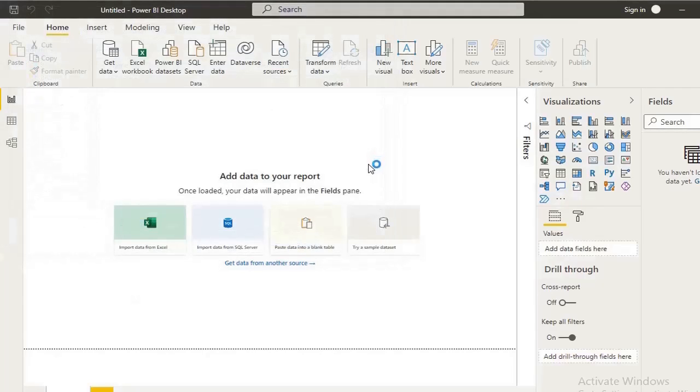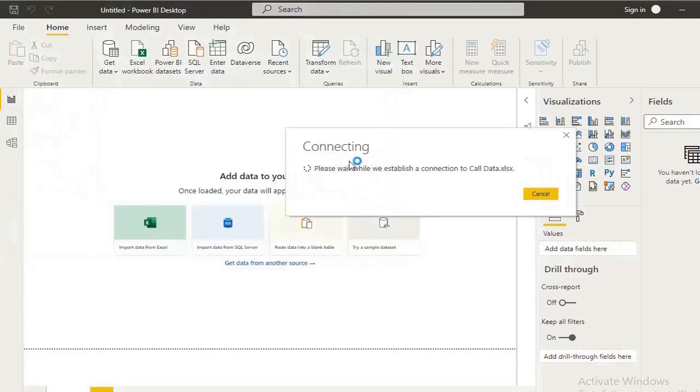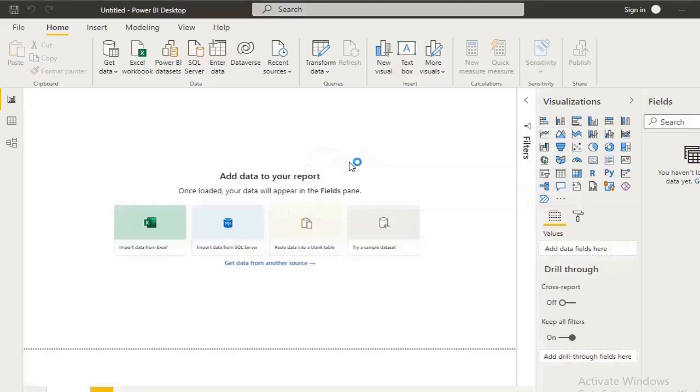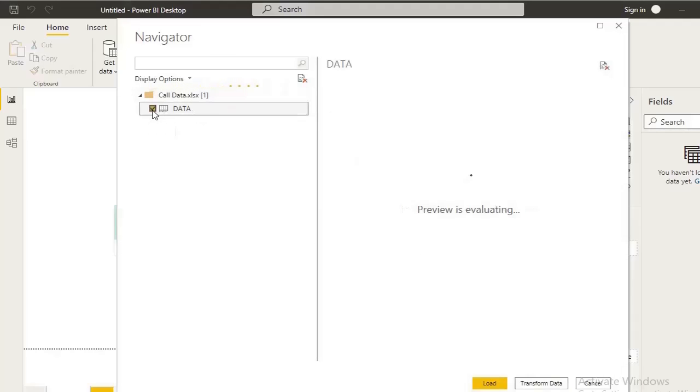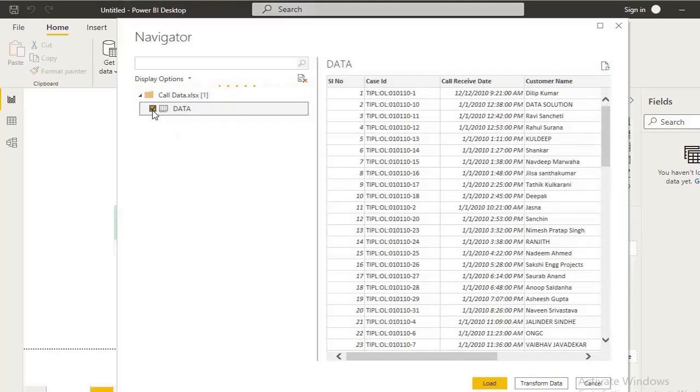Once you click on open, you will see the name of the file and the available data in the preview form. See, this is the name of the file, call data, and this is the sheet that I have in my file. If I had multiple sheets, I would have shown the multiple names of the sheets over here. In this case, I have only one sheet, and one sheet is visible here.